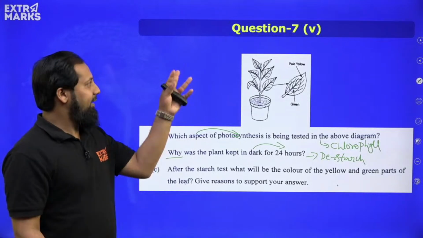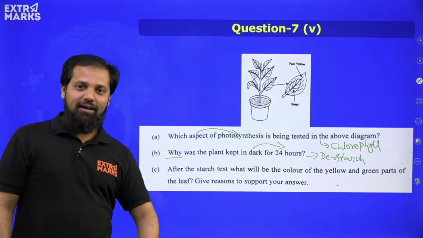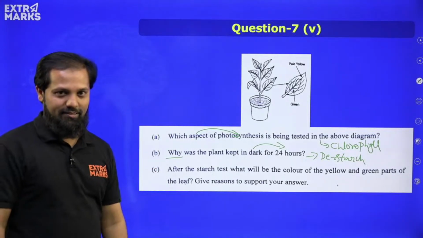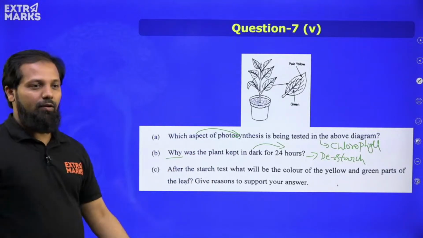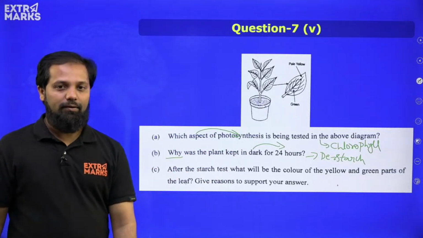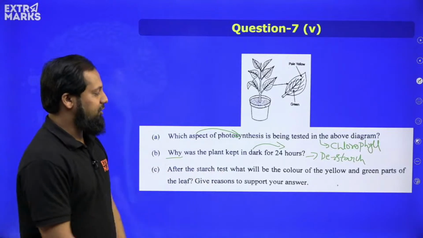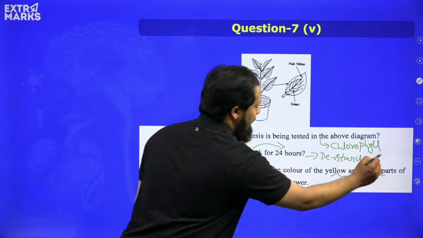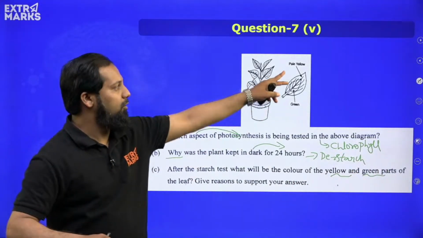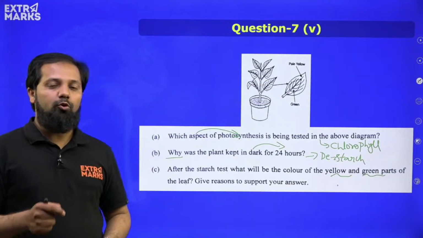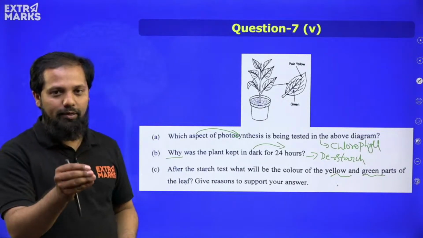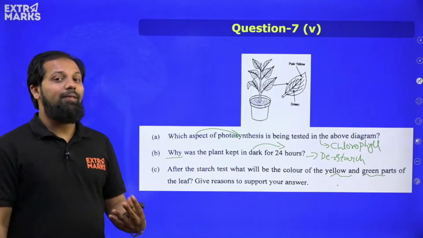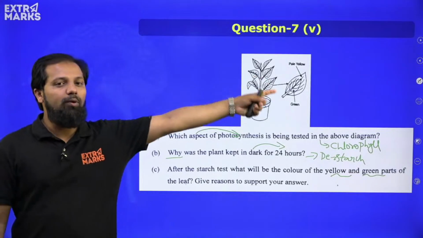Okay, and then when it is again kept in the bright sunlight, again it leads to photosynthesis, right? So for destarching, we are keeping it into dark. Next, after the starch test, what will be the color of the yellow and the green part? So two distinct parts we are able to find. So when you do the starch test, when you add iodine solution over it, what will be the color that you will observe in these two areas?